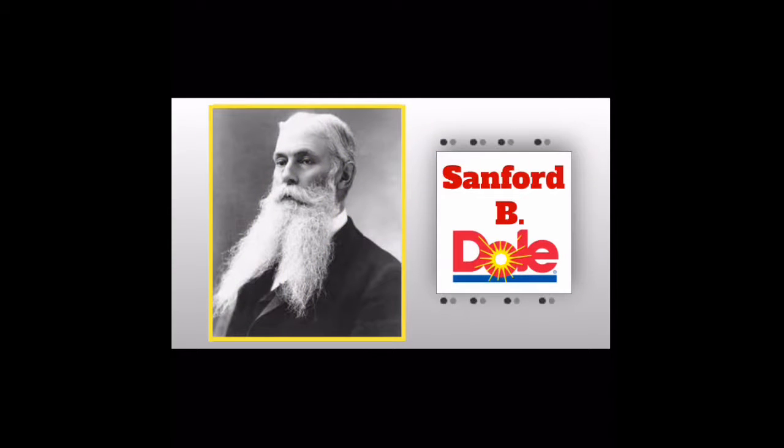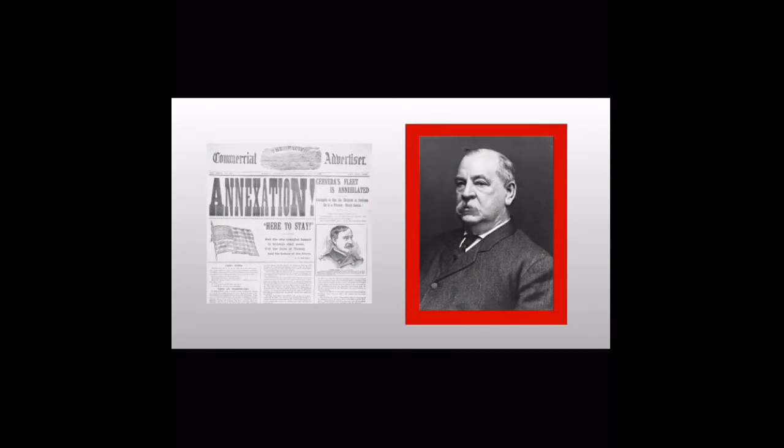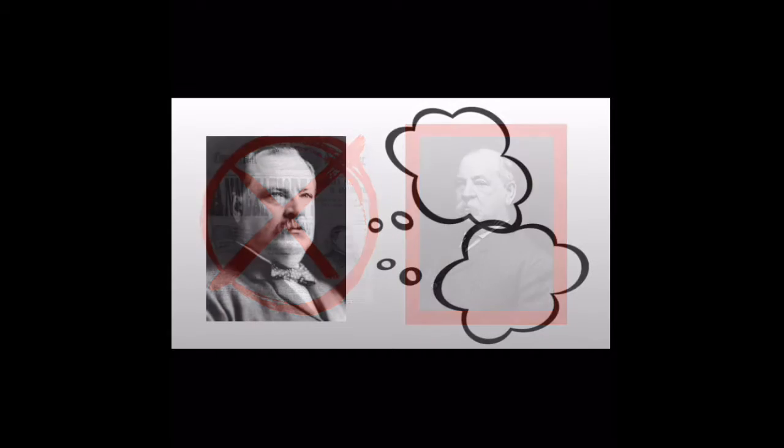The queen was forced to abdicate, and Stanford B. Dole became the provisional president of Hawaii. Later in 1893, a treaty of annexation was sent to the U.S., but U.S. President Grover Cleveland, an outspoken anti-imperialist, denied the treaty because Americans had acted shamefully in Hawaii during the revolt.